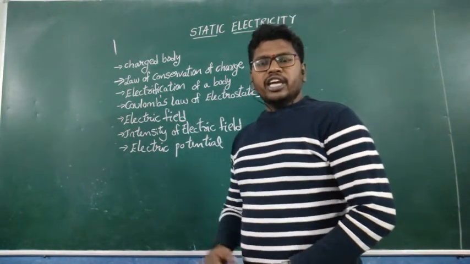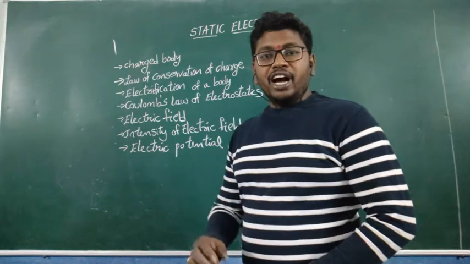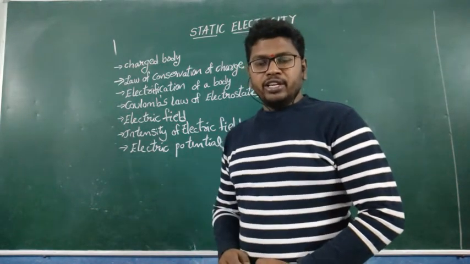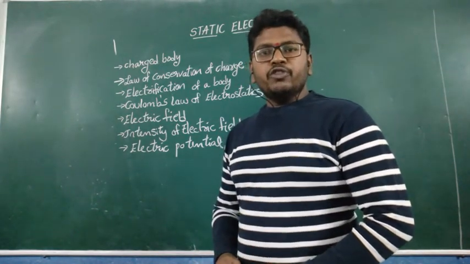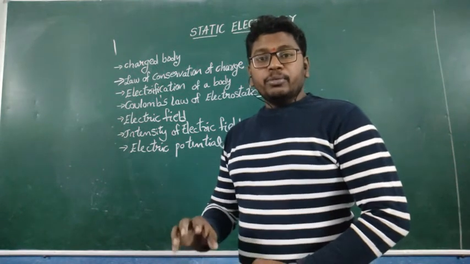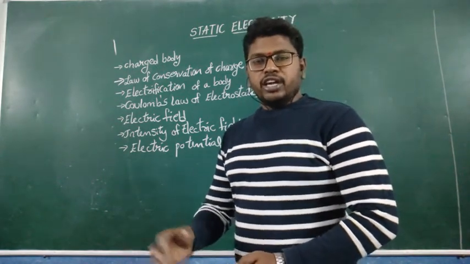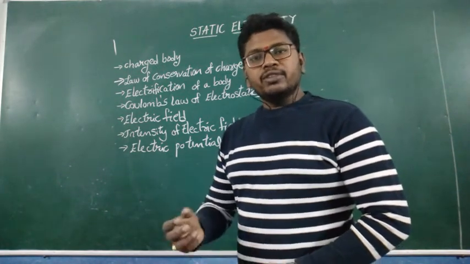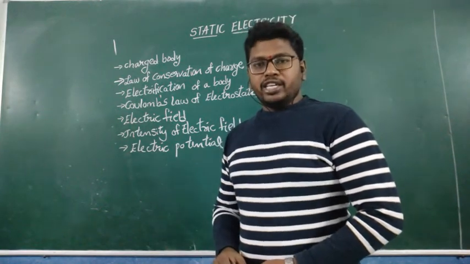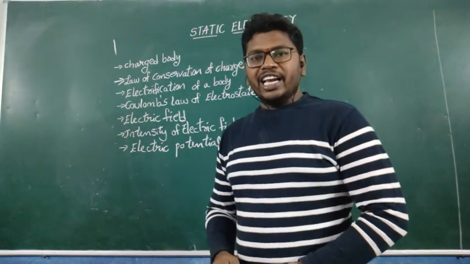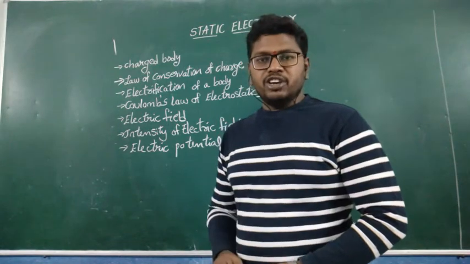Everyone knows about this. In our daily life we use charged bodies. If you use your mobile from morning to evening, it will be discharged. Again, if you want to charge it, we connect it to a socket. Yes or no? After reaching 99% or 100%, we remove the charger.